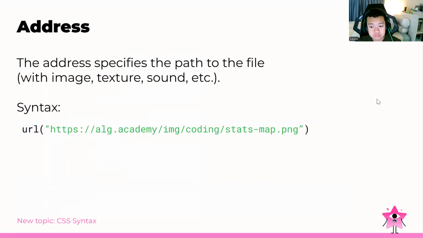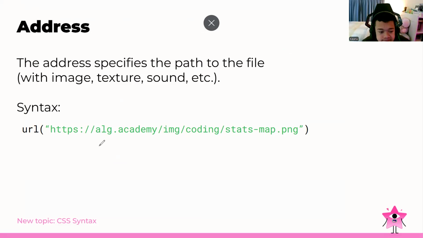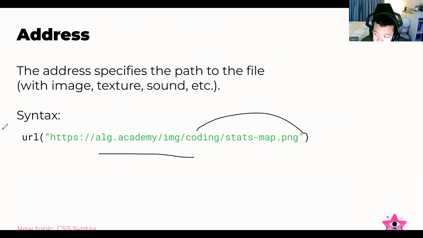And then the address. The address specifies the path to the file with image, texture, sound, and so on. For the syntax URL example, we have the HTTPS ALG Academy IMG coding statsmap.png, for example.